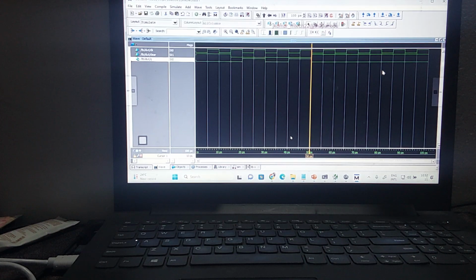T flip flop. Using the T flip flop, we design what? Now our job is to use the T flip flop to model the counter. What counter? 4-bit ripple counter. Do you understand the flow of this program?